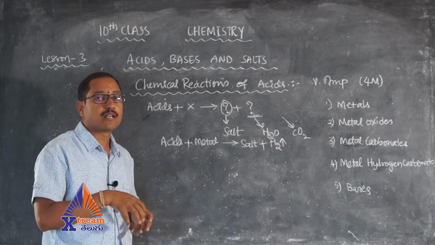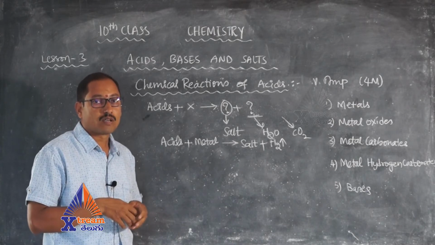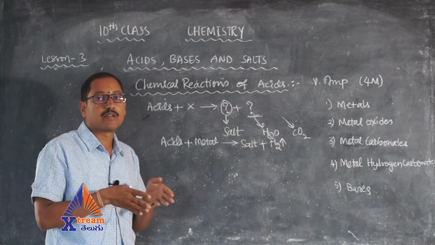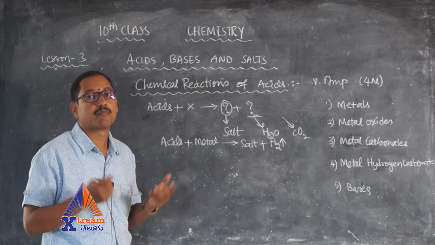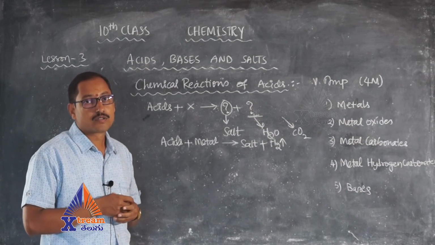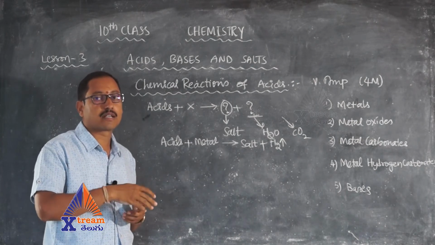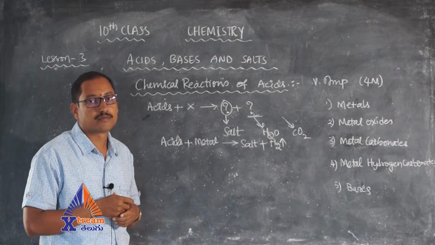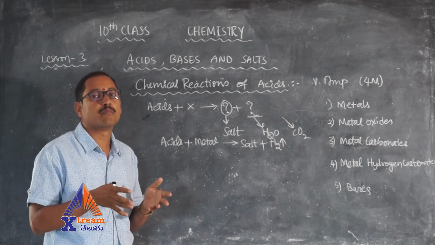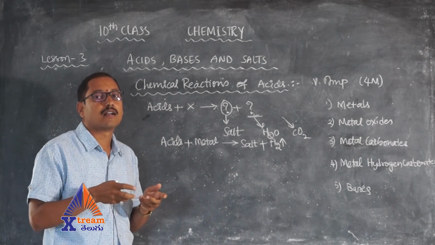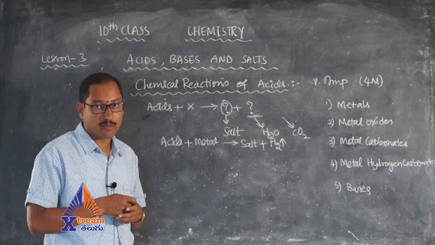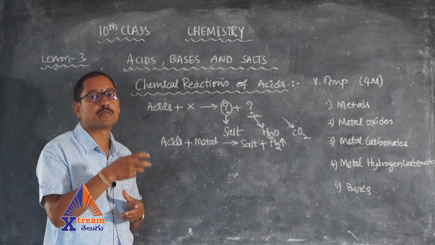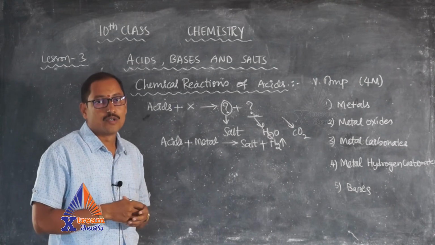If they are stored in metal containers, this acidic pickle will react with the metal and eliminate hydrogen from the metal container. As hydrogen gets out of that container, the container becomes weak, spoiled or damaged, because of which it may start leaking also.